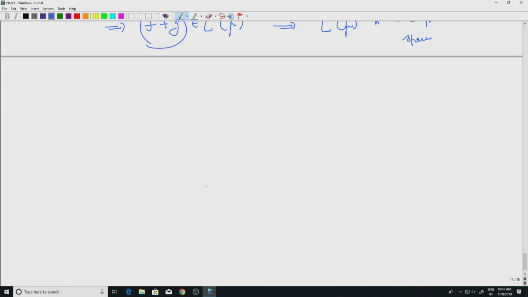So write mod f plus g to the p. I can write this as mod f plus g times mod f plus g to the p minus 1. Remember p is between 1 and infinity. The p equal to 1 case is trivial, so I'll leave this to you.